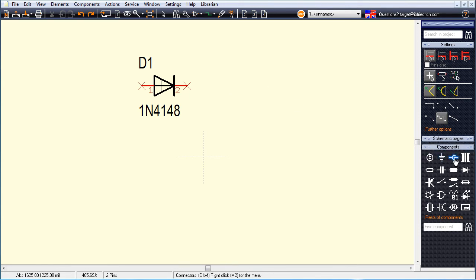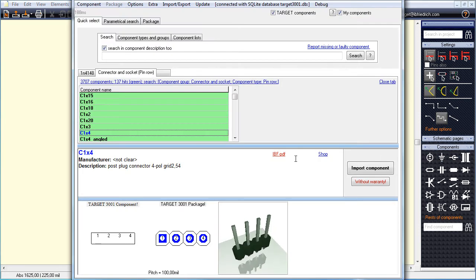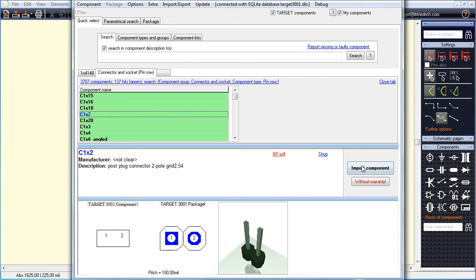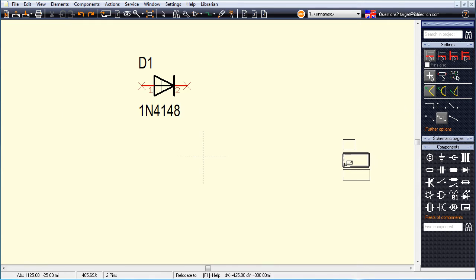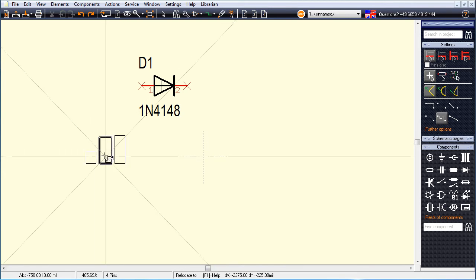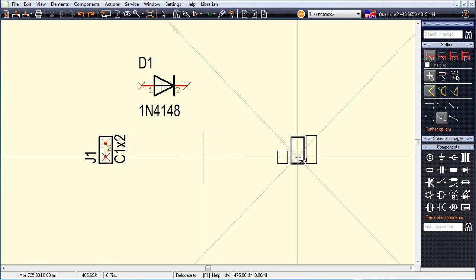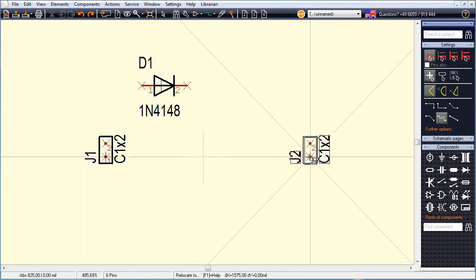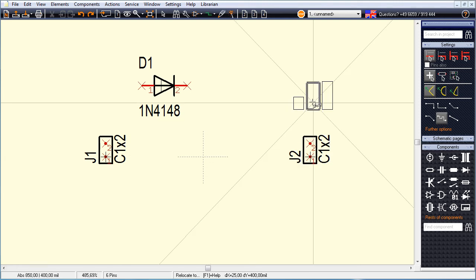By clicking an icon in the sidebar, such as connectors, the component database opens showing individually pre-assigned components. We choose a 2-pin connector which immediately is fixed to the cursor tip. Release it from the cursor with Escape or press both mouse buttons at the same time.